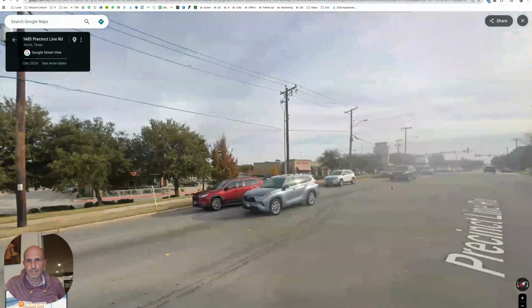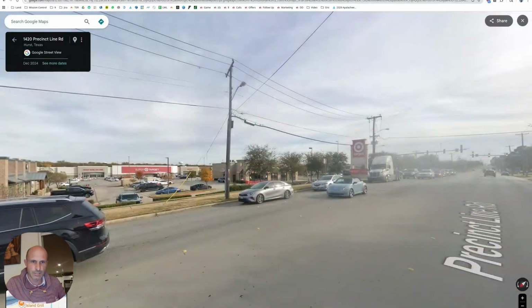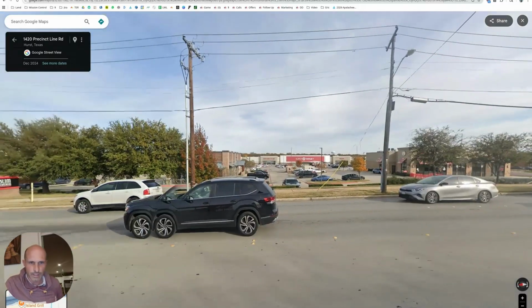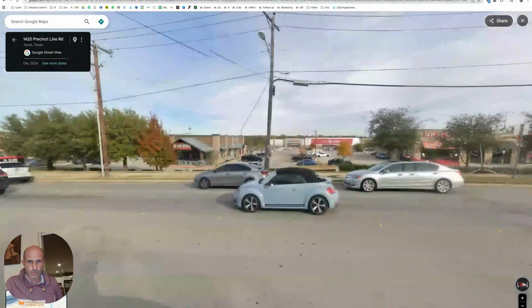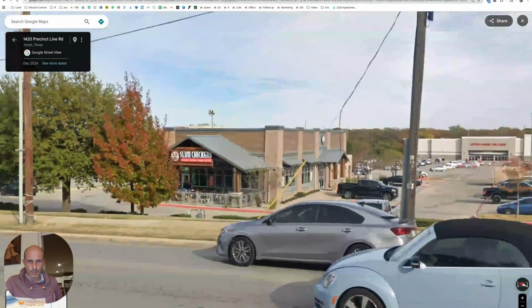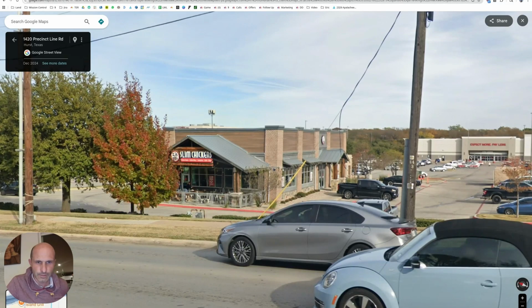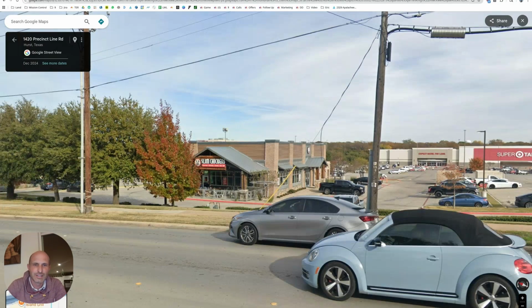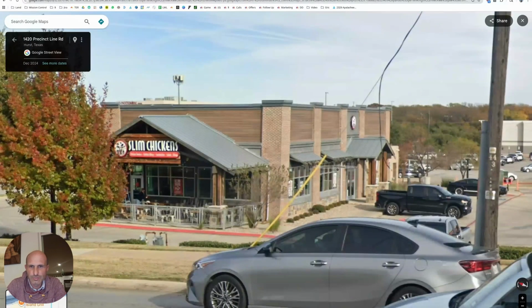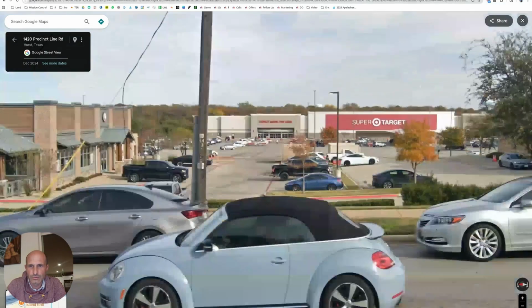Wells Fargo, Dave's Hot Chicken. There we go. There's Dave's Hot Chicken. They could go take over that other one we were looking at, afford the rent. If you get them on the phone, they don't ever answer my calls. I find awesome locations for them, perfect statistics, nothing. Dave's Hot Chicken, come on, Dave's Hot Chicken. I think they got their mouths full of all kinds of deals. Slim Chickens. So right here, Slim Chickens going for it next to Target.